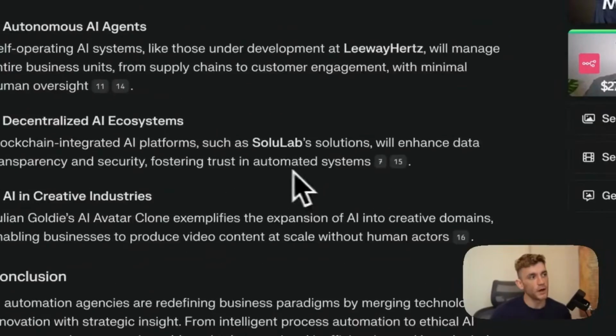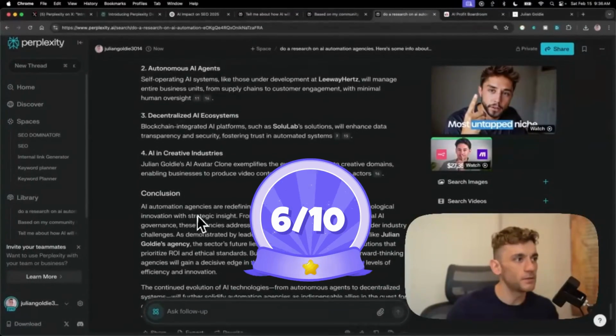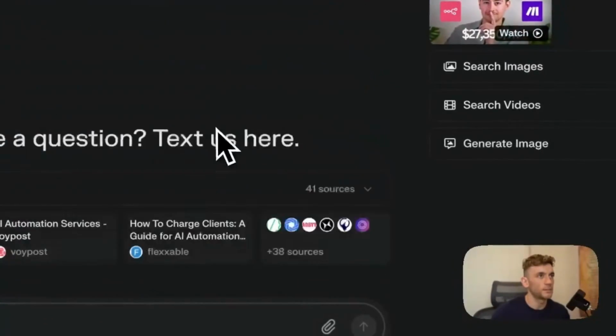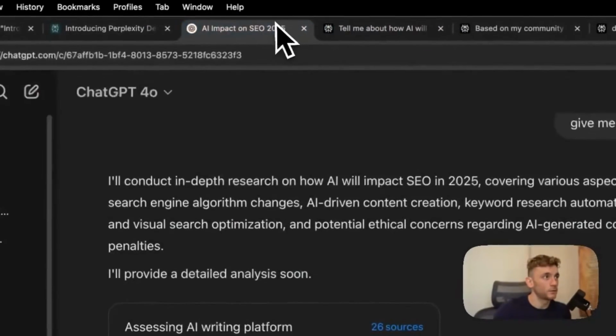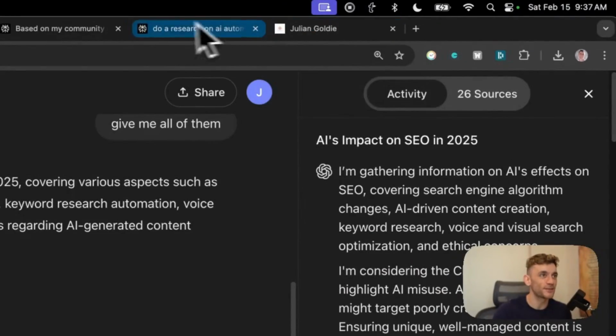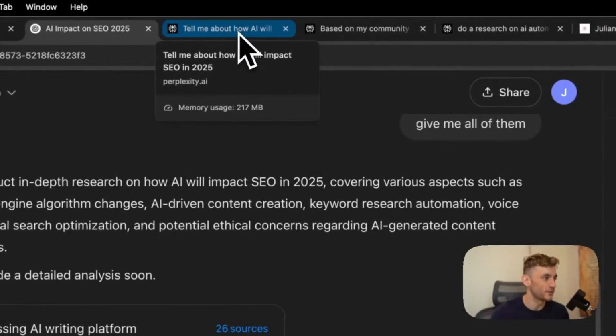So I'm rating this one, I would say this is probably about a 6 out of 10, maybe a 7 out of 10. The conclusion isn't bad. Yeah, I'm giving that a 6 out of 10. Let's have a look at what ChatGPT came back to us with. Wow, we're still waiting for that. Could be waiting all day for that. This could be a long video just waiting around for ChatGPT to generate the research reports.